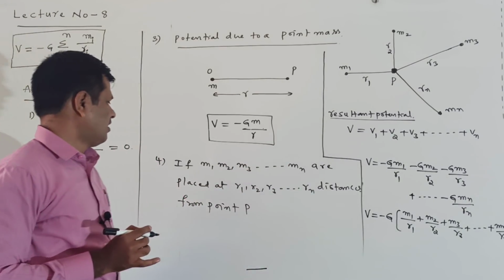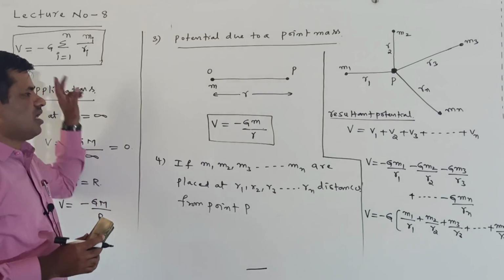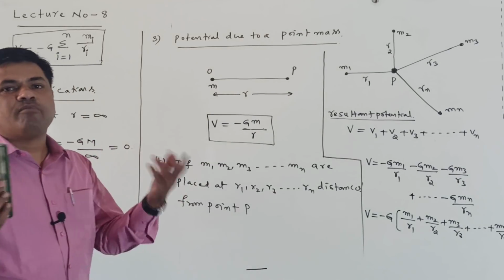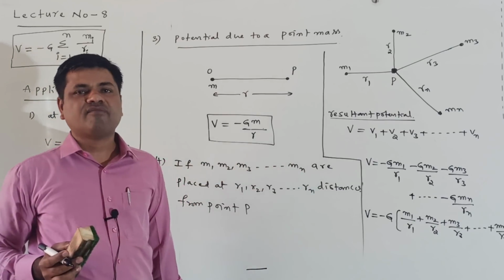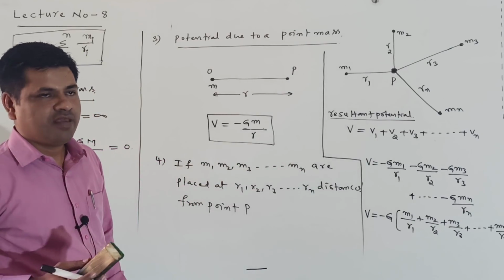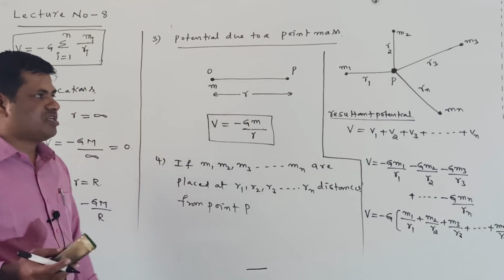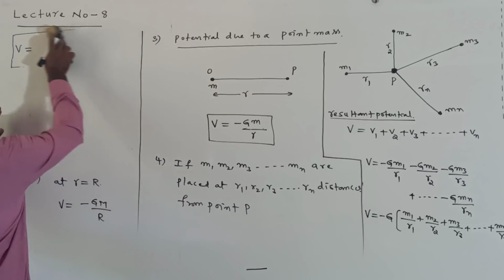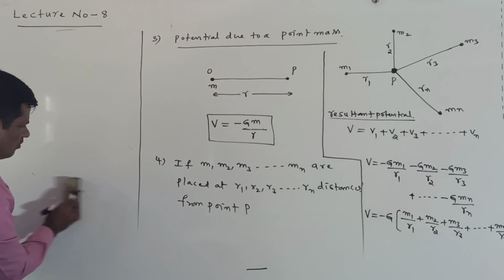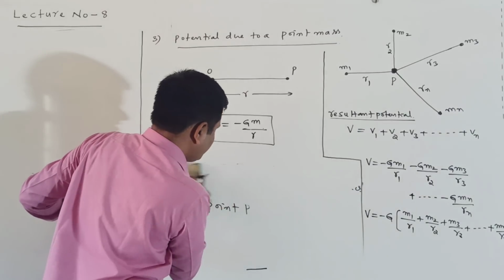This is called the resultant potential at point P due to a number of point masses. The number of point masses means m1, m2, m3, up to mn, which we considered. Using this we are finding the resultant potential at point P. Right, this is the total concept about the gravitational potential.